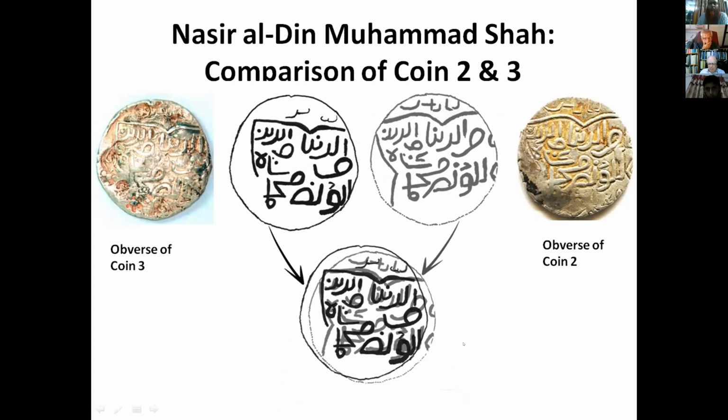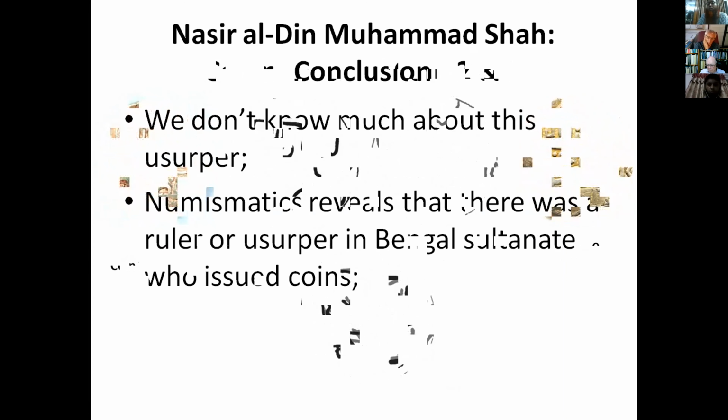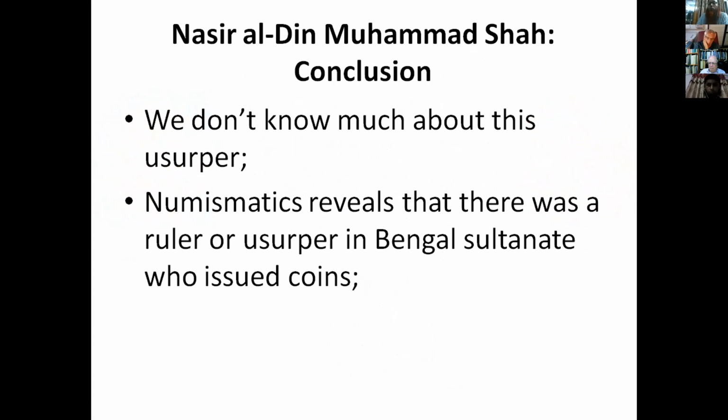So it is important because this is an unknown sultan, and if we want to prove that he was a sultan, if we can tell the audiences that there were coins in many types and from many dies, that those coins had been issued, then we can at least say that Nasir al-Din Muhammad issued more than one coin, at least 3 here from more than 2 dies.